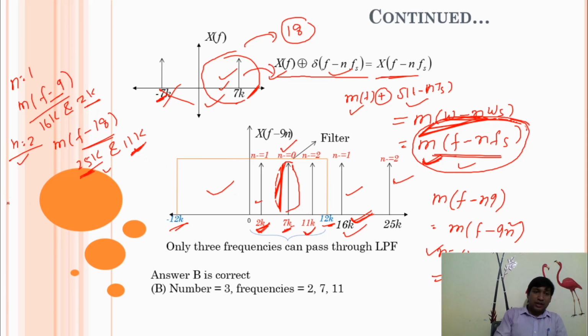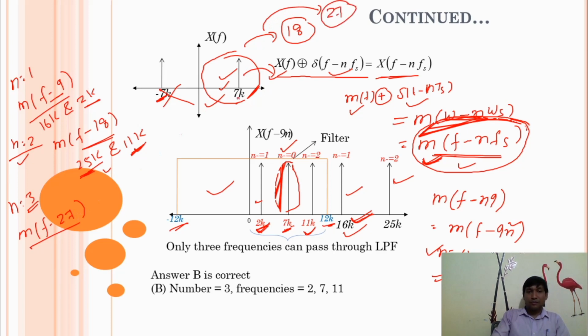When we use n equal to 3, the message signal will be M(f minus 27). The whole message shifts to the right by 27.